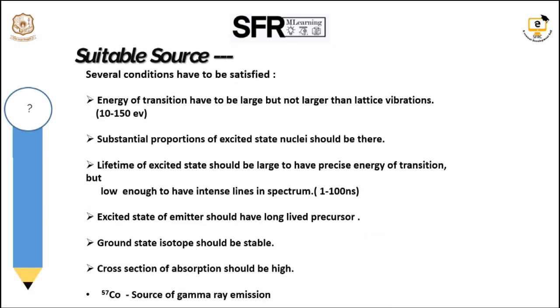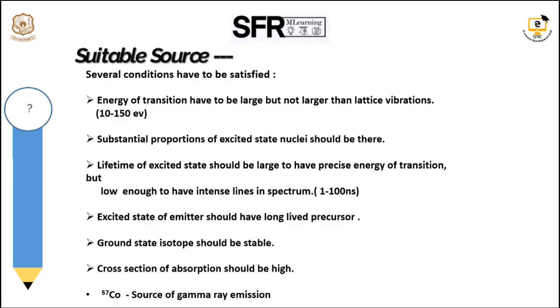Next, we will see what conditions are needed for a substance to act as a source in Mossbauer spectroscopy. If you want to analyze an iron sample using Mossbauer spectroscopy, radioactive cobalt-57 is used as the source. It slowly decays to give excited state iron-57. This nucleus decays quickly to the ground state iron-57 with the emission of a gamma ray. Here the gamma ray is emitted from the source and absorbed by the sample.